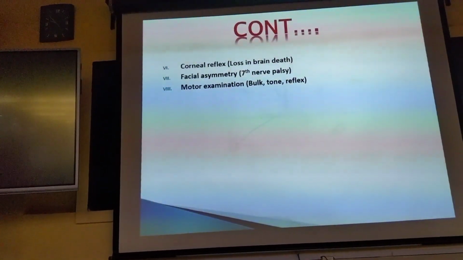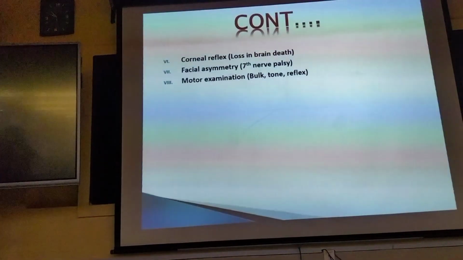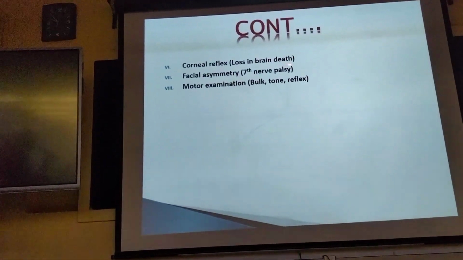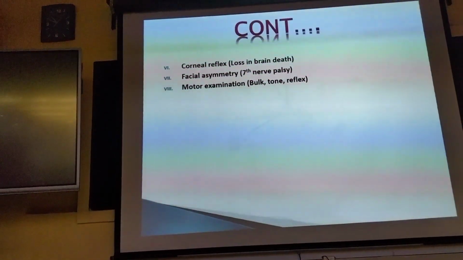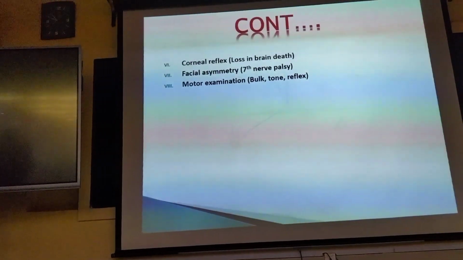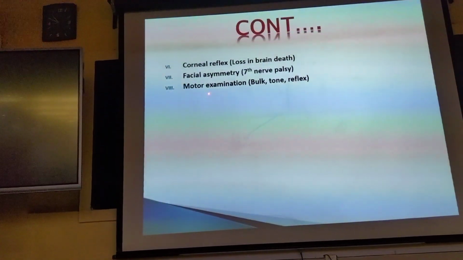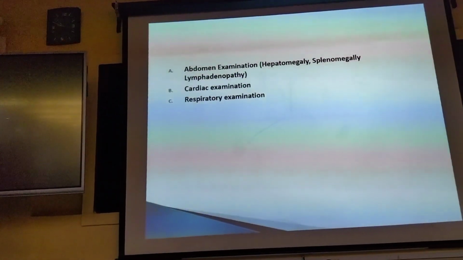Okay, corneal reflex is very important. If there is loss of corneal reflex, two possibilities: the patient has a trigeminal neuropathy or there is brain death. Facial asymmetry: when you give painful stimuli, there is absence of the nasolabial fold, which is helpful for seventh nerve palsy. Motor examination: bulk, tone, and reflexes.